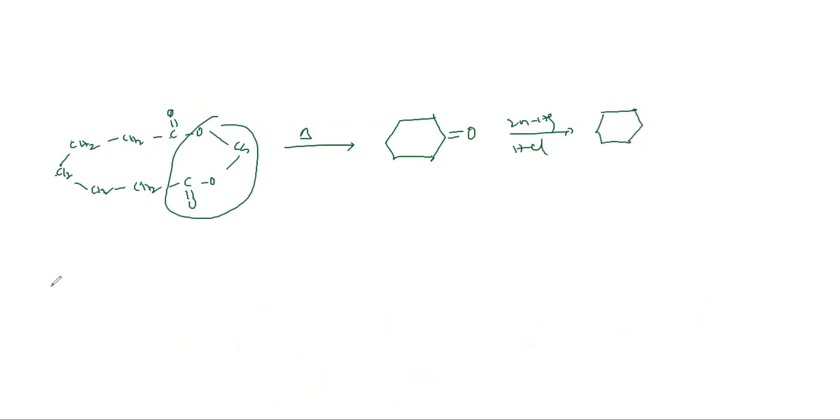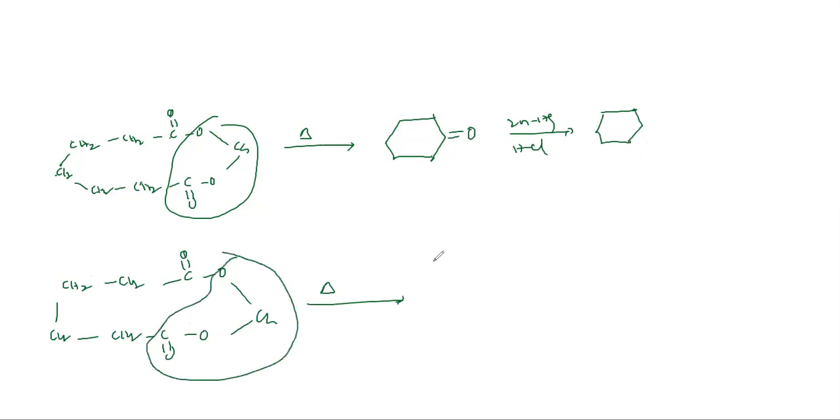Is it clear? If they give like this: CH2, CH2, CH2, CH2, C double bond O, then CH2, C double bond O, then calcium, CaCO3, then they will give cyclopentanone. Then zinc amalgam HCl.